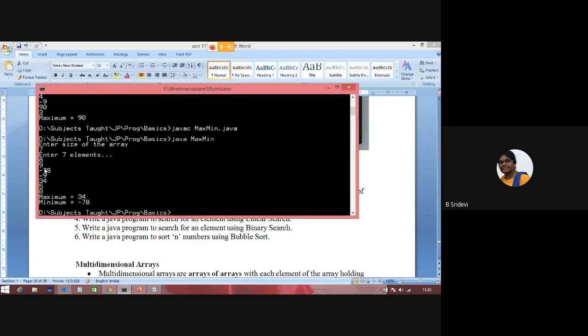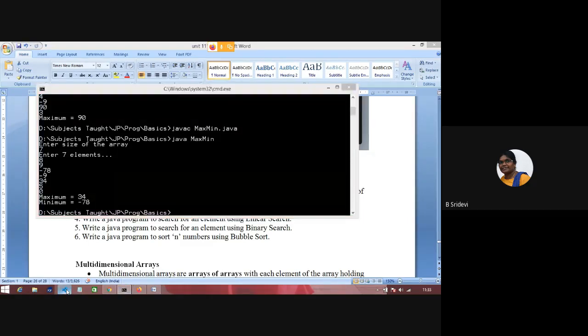And one more program is sorting n numbers. Suppose I give 7 numbers like this, my output should be -78, -9, 0, 5, 8, 9, 34. I want to get the sorted order list. Okay, so these are the programs.